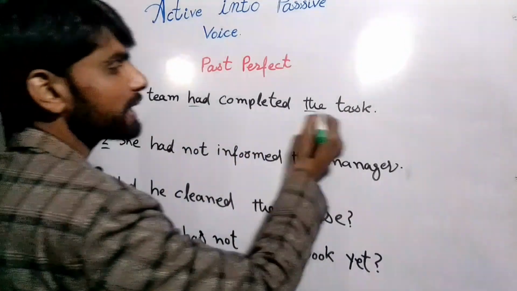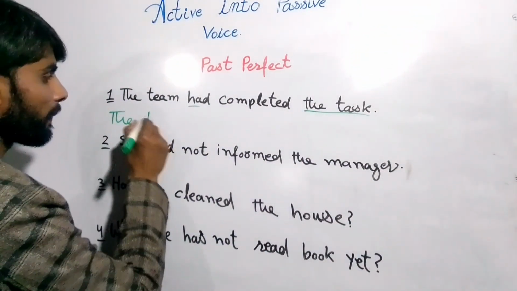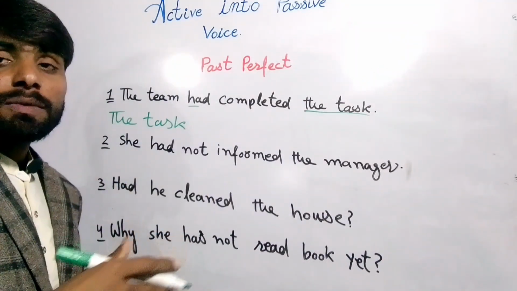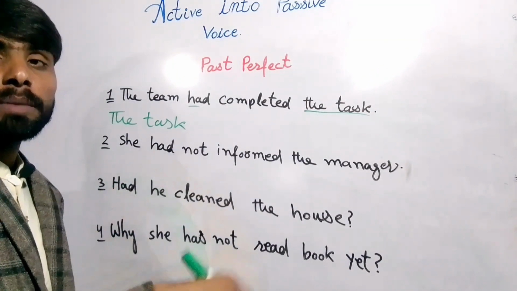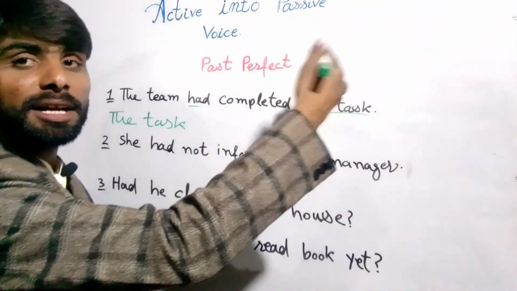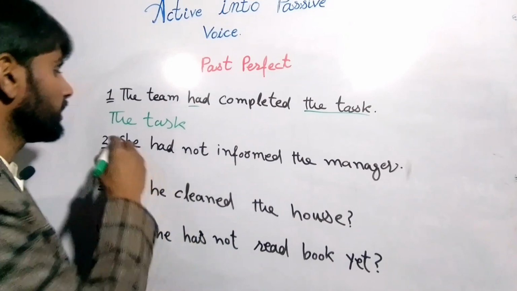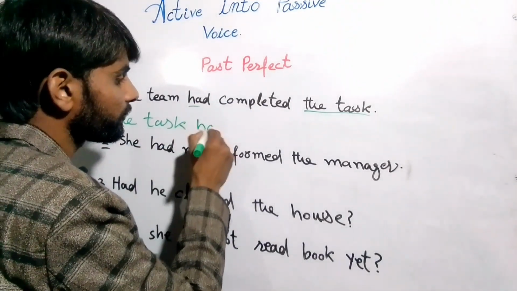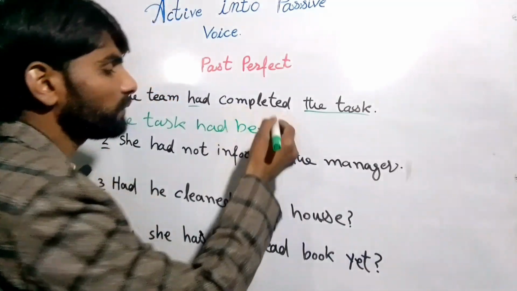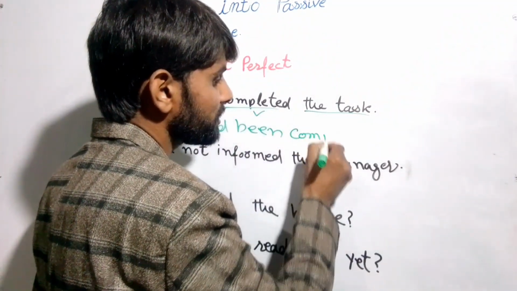So here the object is the task. So in the perfect tense we will write the helping verb of the next tense, right? So after past perfect, the next tense is past perfect continuous, and in the past perfect continuous the helping verb is had been, right? The task had been, and after that we write V third, completed.